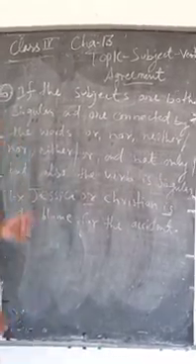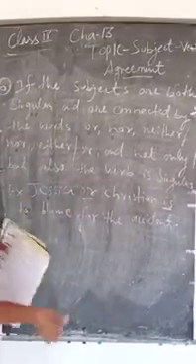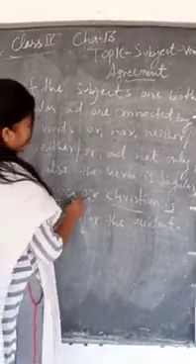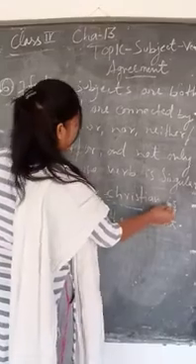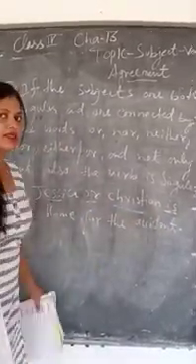Jessica or Christian is to blame for the accident. Here "or" connects two singular subjects, so we definitely add a singular verb. Getting this?